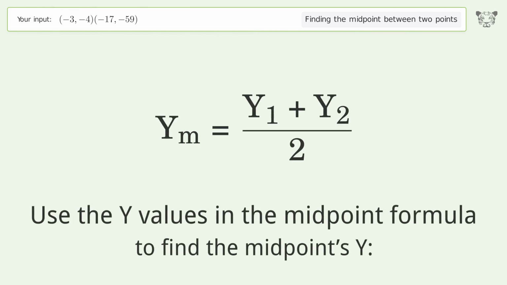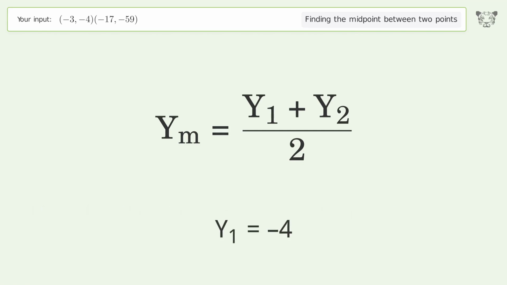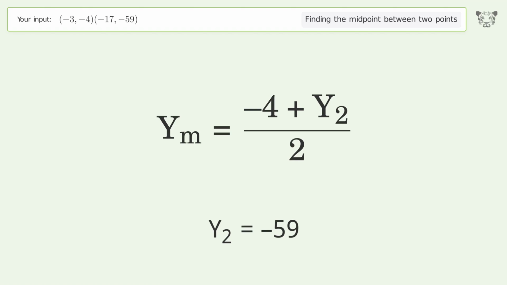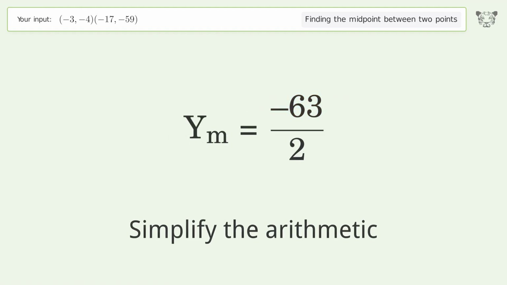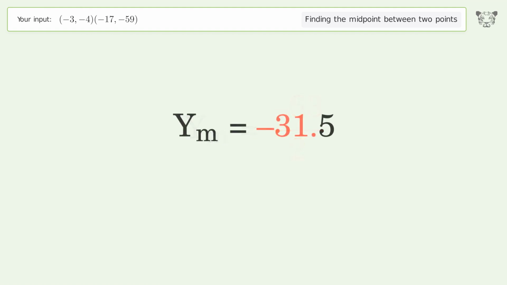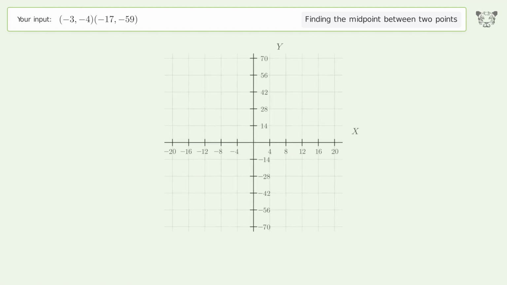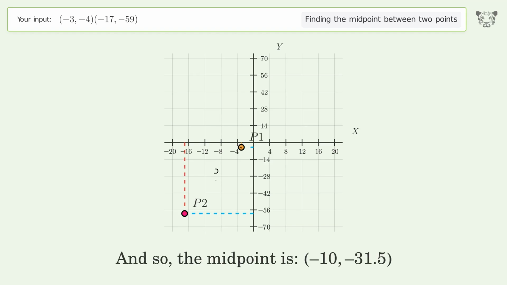Use the y values in the midpoint formula to find the midpoints y. y1 equals -4. y2 equals -59. Simplify the arithmetic. And so, the midpoint is -10, -31.5.